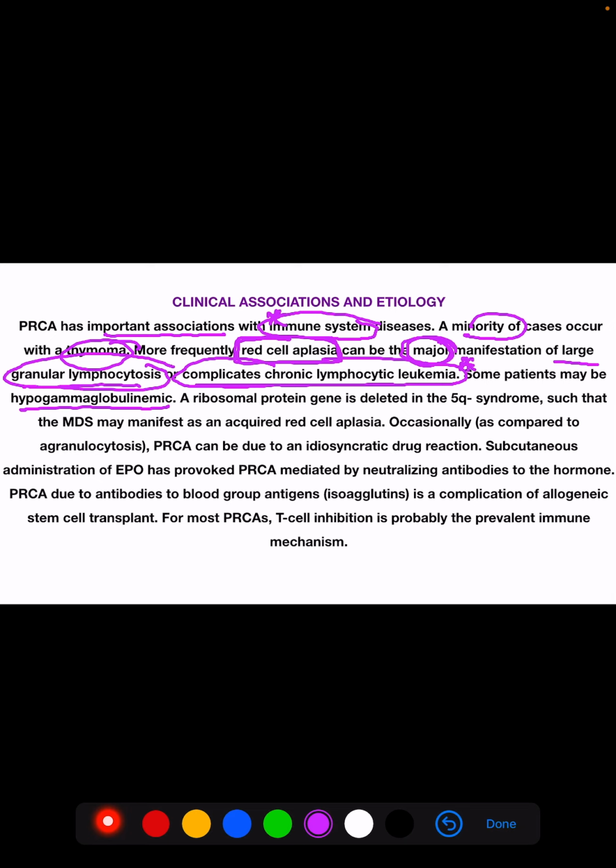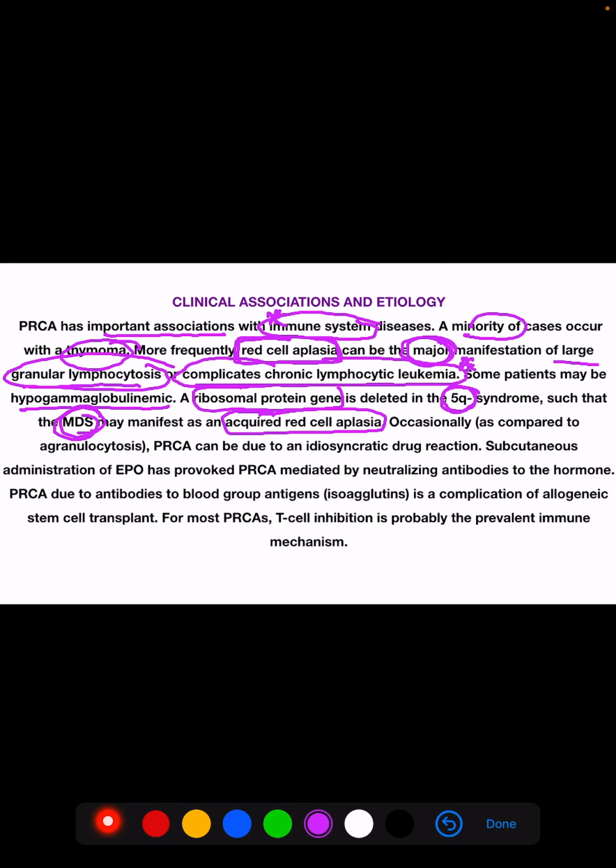In MDS, if a ribosomal protein gene is deleted in the 5q minus syndrome, this myelodysplastic syndrome manifests as acquired red cell aplasia.